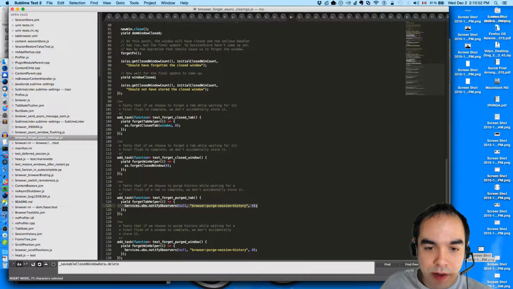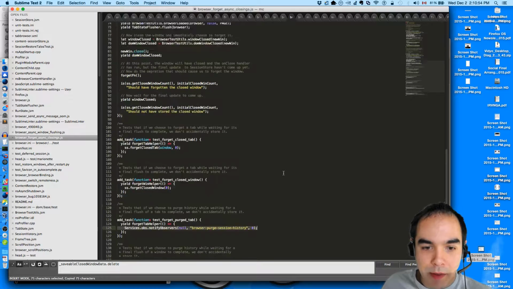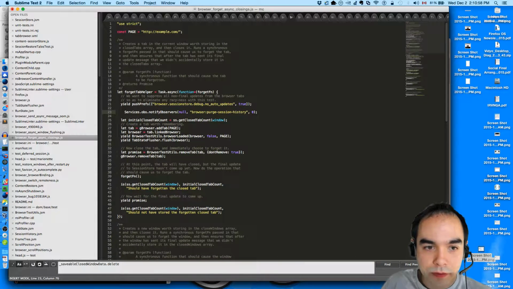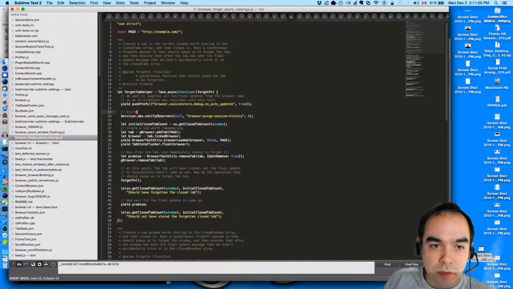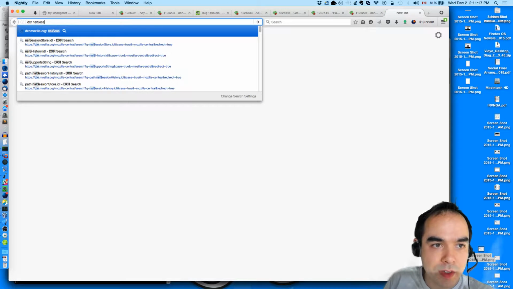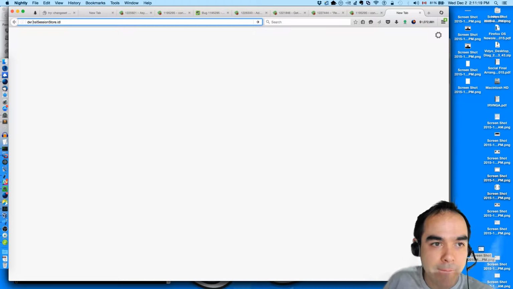Maybe we can always start the test by purging the session history, to forget any previously closed tabs. Or how about, can we forget all closed tabs somehow? Is that in the session store? Does it give us powers to do that?